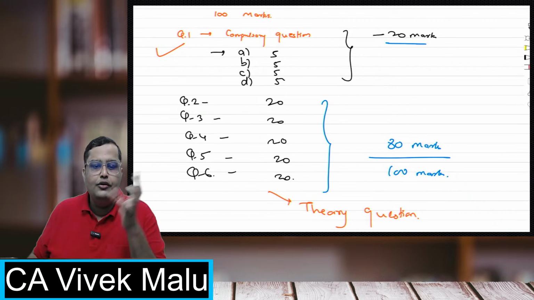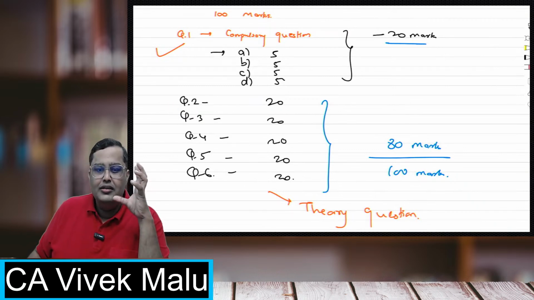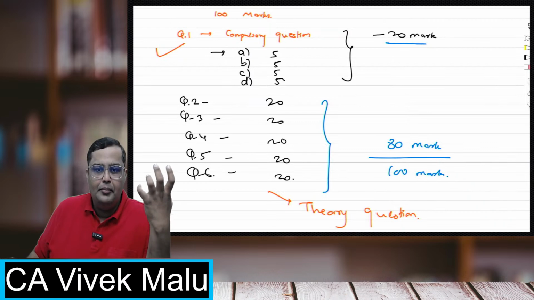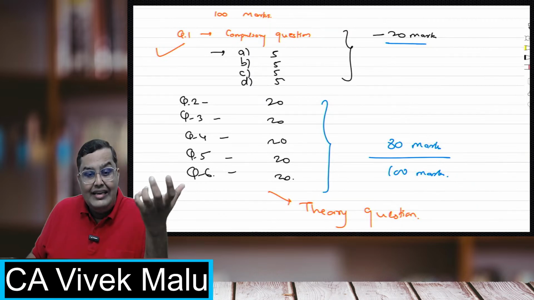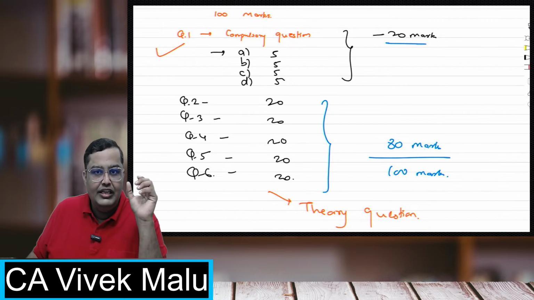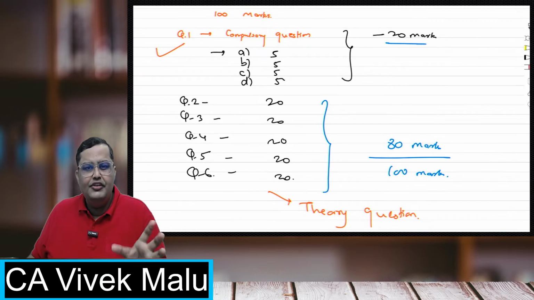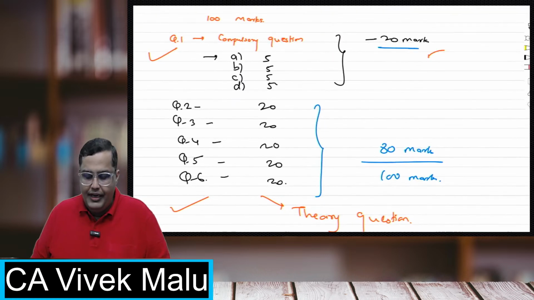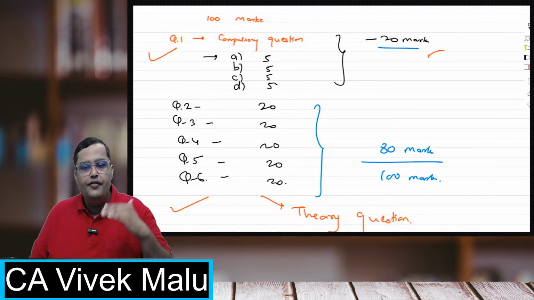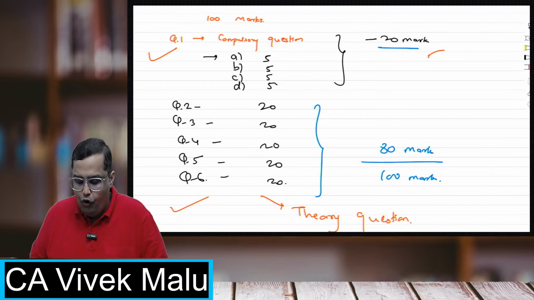But those students who are not comfortable with solving practical problems can skip one of the above questions, obviously skipping a chapter which they find very difficult. Many students tend to ignore standard costing or contract costing. So any chapter which you don't like, you may skip the question based on that and try to solve the theory question instead. So question 1 is compulsory for 20 marks, and from the remaining 2, 3, 4, 5, 6, you have to attempt any four. That is 80 marks.